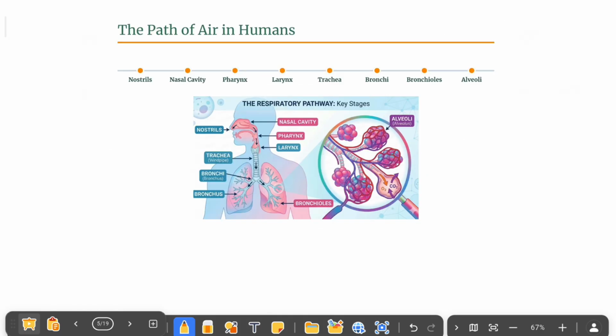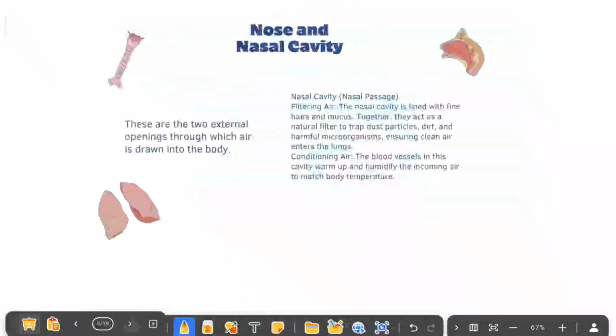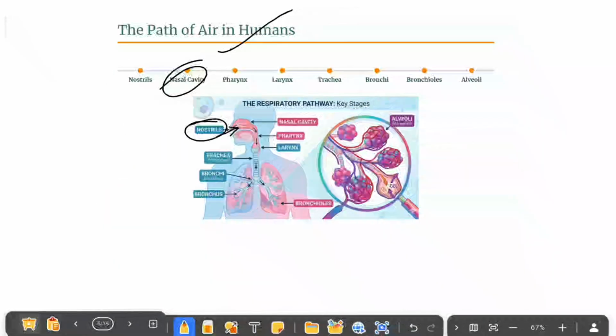Now let's see the pathway of air in humans. First are the nostrils, where air enters our nose. Next we have the nasal cavity, which has two functions. First, it filters the air and removes all the dust particles. After filtering the air, it adjusts the temperature of the air to body temperature. That is the function of the nasal cavity.